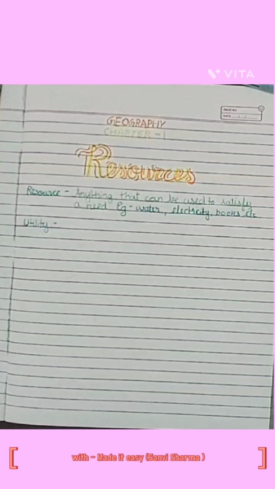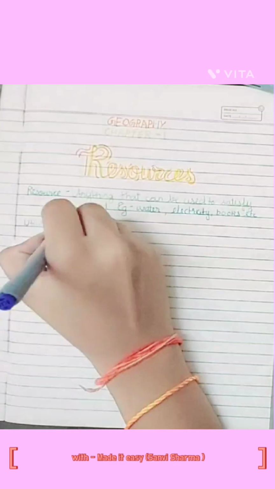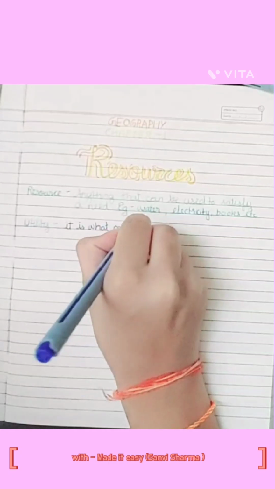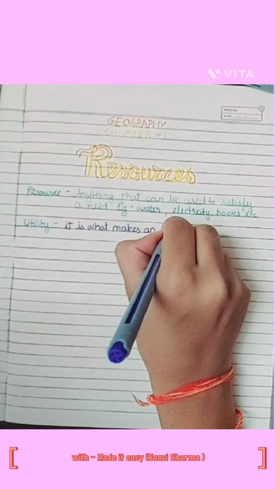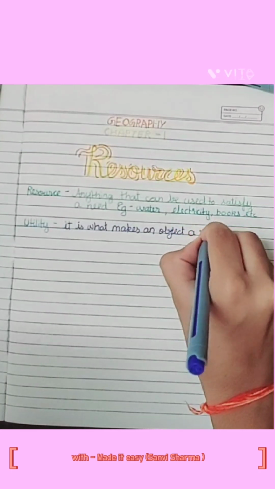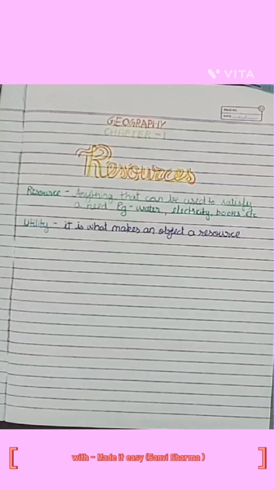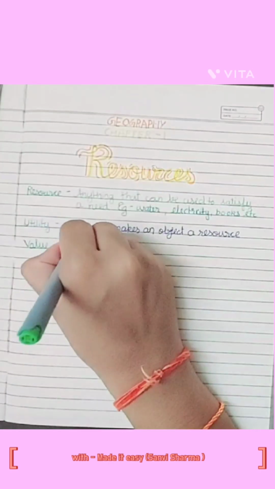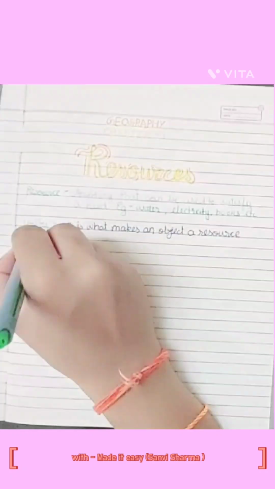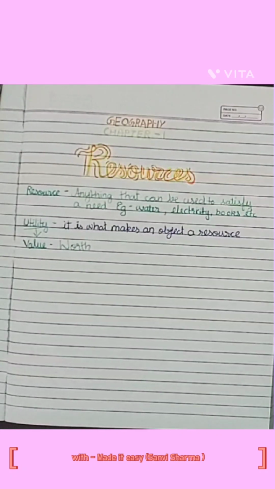What is a utility? Utility is what makes an object or a substance a resource. Now, what is the meaning of value? Value means worth. The utility or usability is what gives the object its value. So when we use the object, it gives the value to the object.